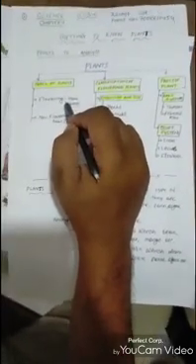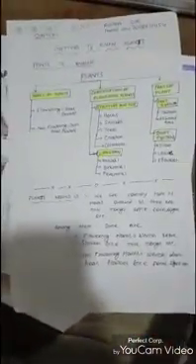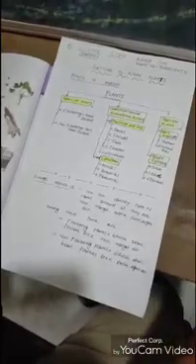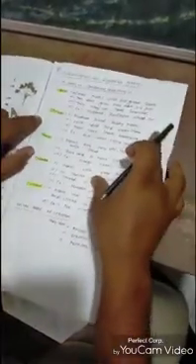Types of plants means flowering and non-flowering plants. Flowering plants are those which have flowers, for example mango, apple, rose, which are present in your surroundings. And the non-flowering plants do not have flowers. These are ferns, algae, and so on. But the most important thing is the classification of flowering plants.